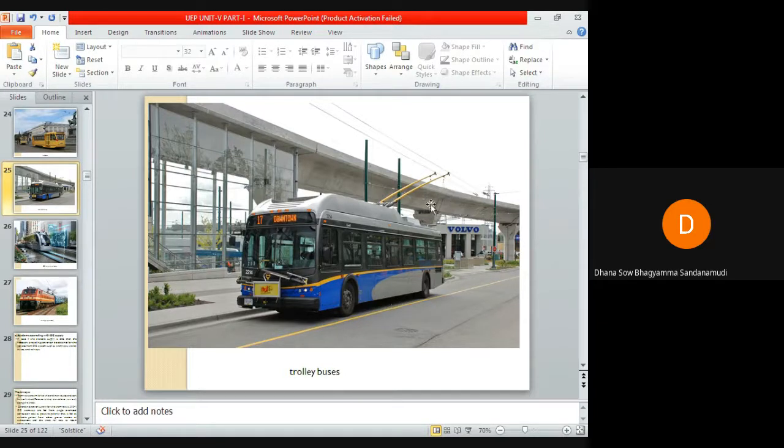Even though the overhead distribution structure is costlier, trolley buses are advantageous because they eliminate the necessity of a track on the road. In the case of trolley buses, rheostatic braking is employed due to high adhesion between the road and the rubber tires. And the motor that is used in these trolley buses is a DC compound motor.